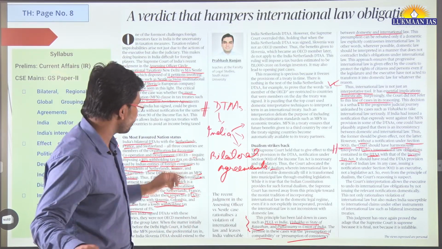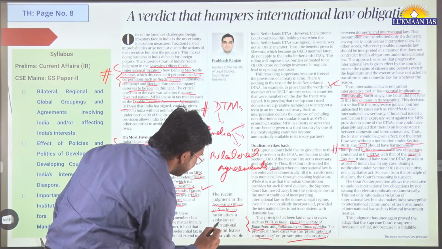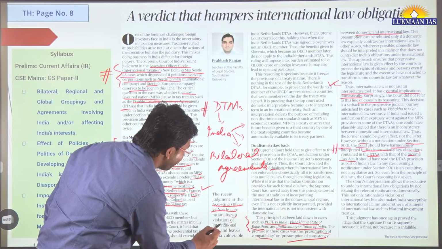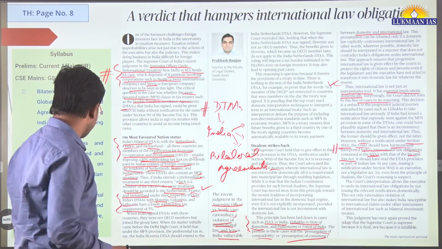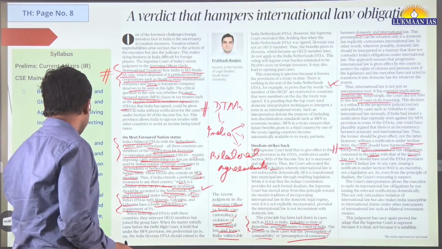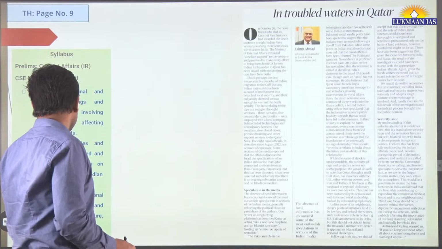Okay, this is the thing. So the author says that the recent judgment in the Assessing Officer versus Nestle case rationalizes a violation of international law and leaves India vulnerable. Okay, leaves India vulnerable. So it says it rationalizes a violation of international law. Okay, this is the thing.